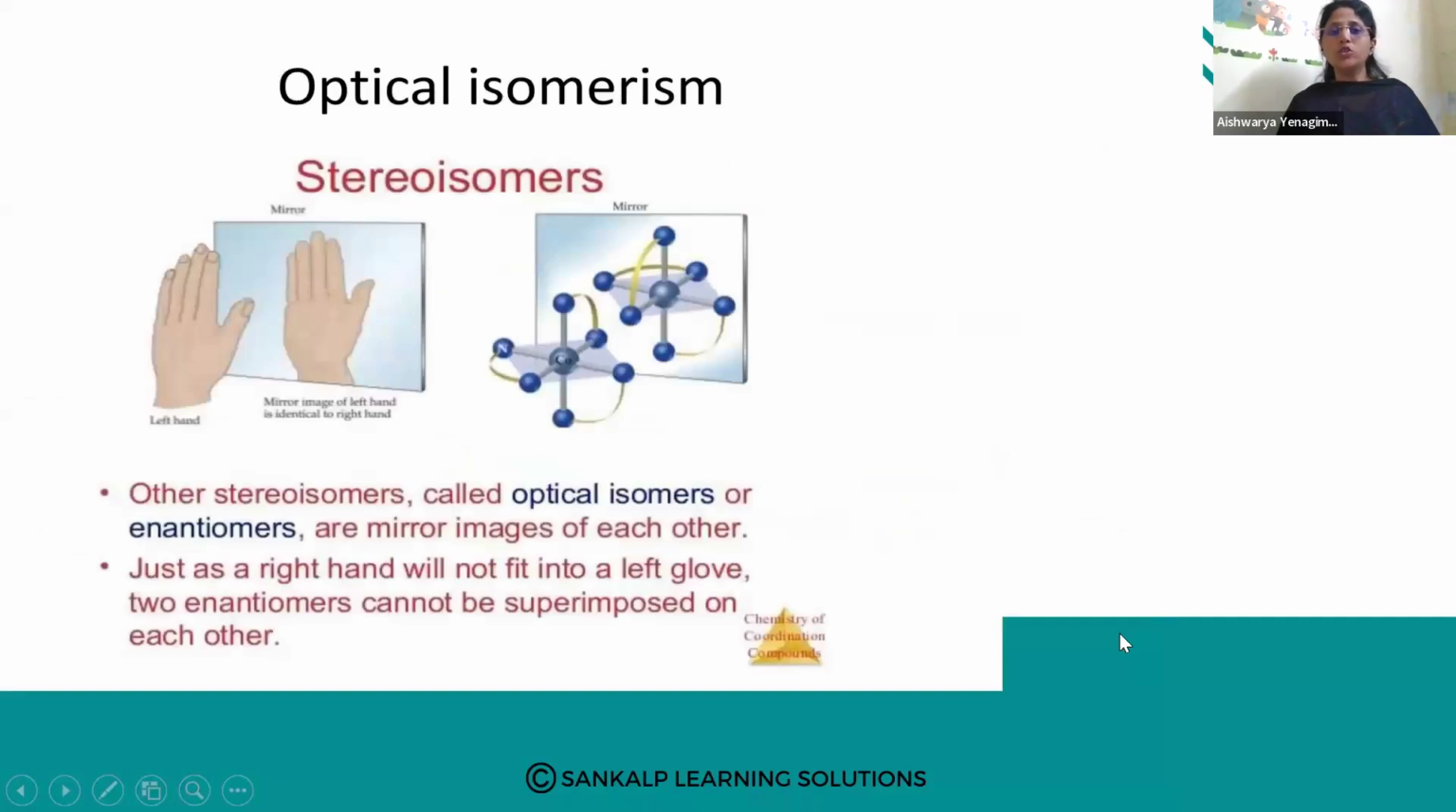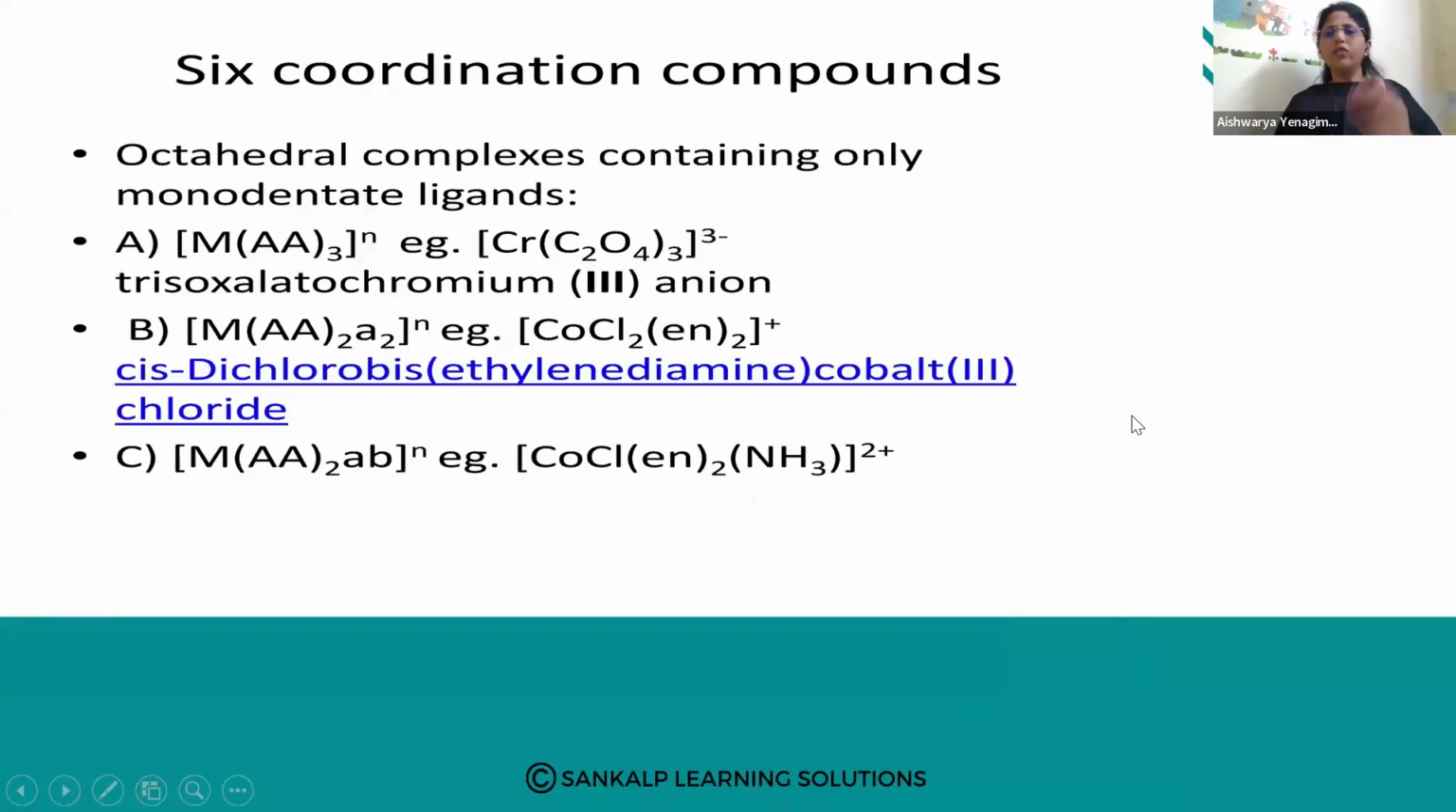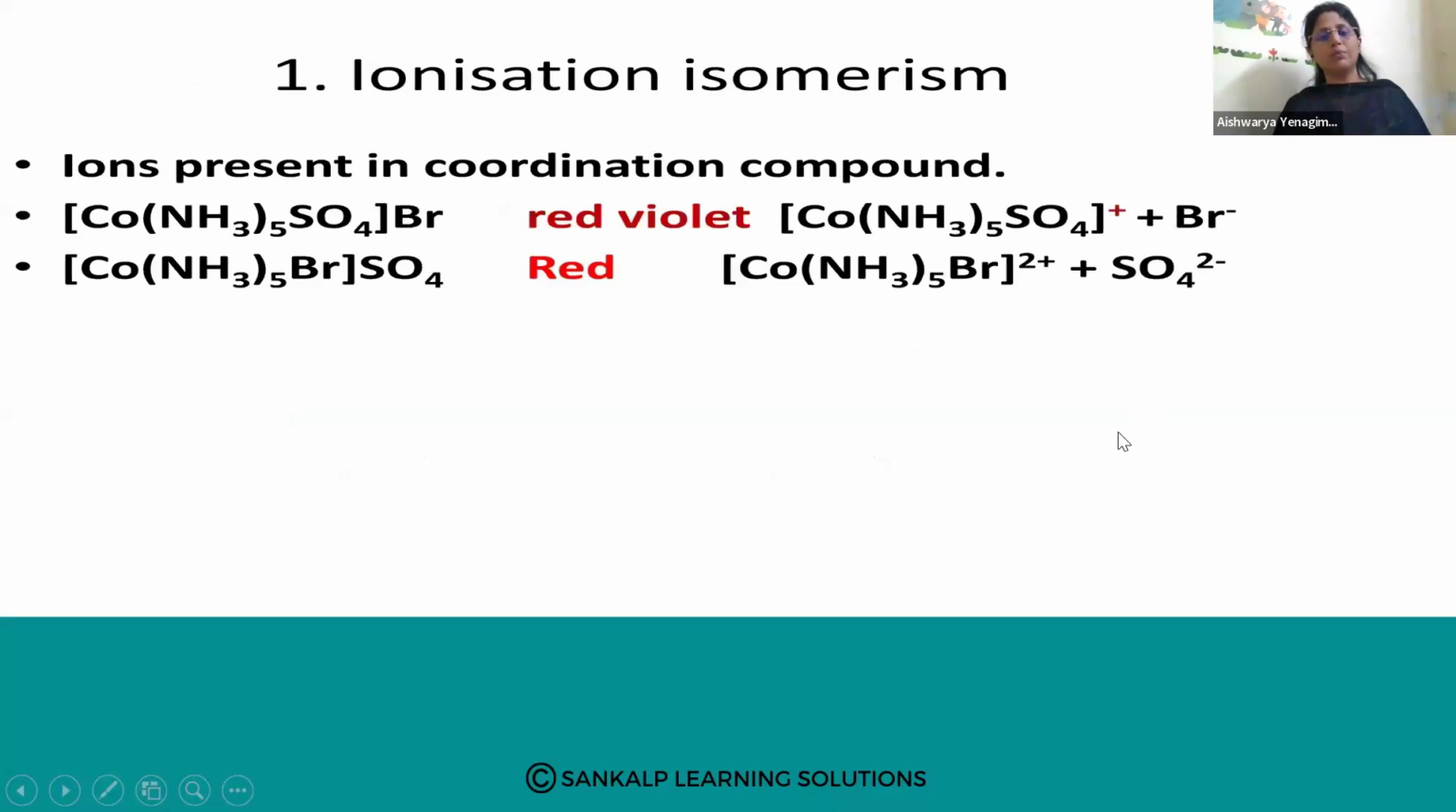Then optical isomerism, I said mirror images of each other. Place the mirror, you will get a different structure. Other stereoisomers are called optical isomers or enantiomers also. They are mirror images, just like your hands. Yes, they cannot be superimposed. They are non-superimposable mirror images. And with coordination number 6, with the octahedral geometry, we can take examples of monodentate ligands, bidentate ligands. You will get different examples.